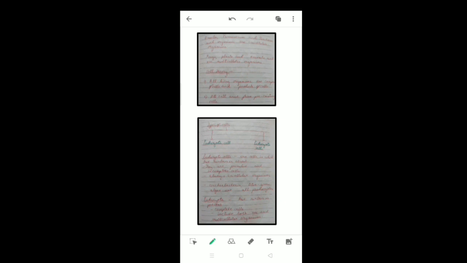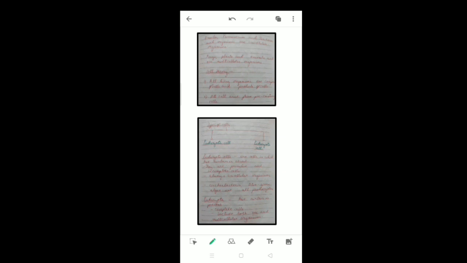What are unicellular organisms? Organisms that are made up of single cells. The term itself gives the definition, uni means single. Similarly, multicellular organisms are organisms that are made of many cells. The term itself gives the meaning.